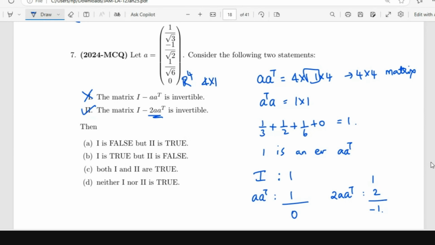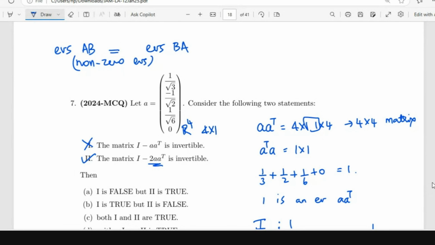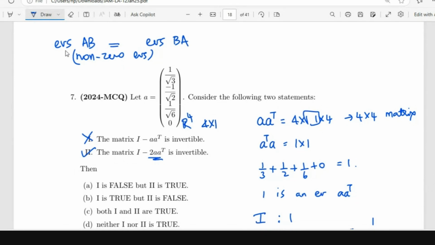Ma'am, we just know about one eigenvalue of AA transpose, which is 1. There could be half as an eigenvalue of AA transpose. No, all the non-zero eigenvalues of AB and BA are always the same.